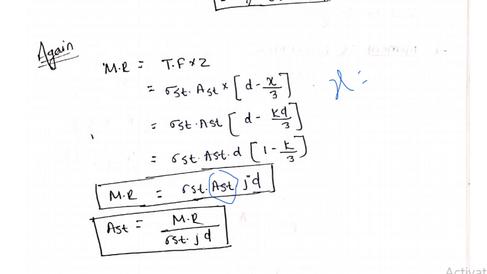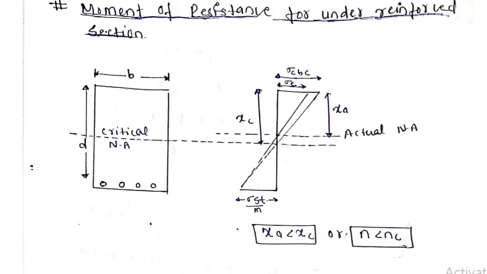So let's see the different section. In the same manner, we will talk about the moment of resistance for the under reinforced sections. Many times I have told you, please follow my channel from the beginning so that you can understand. An under reinforced section is nothing but the type of section in which the percentage of steel is less. In this type of section, the fracture or the failure always takes place from the tensile zone, because the steel is fully stressed, whereas the concrete is not reaching the maximum value.